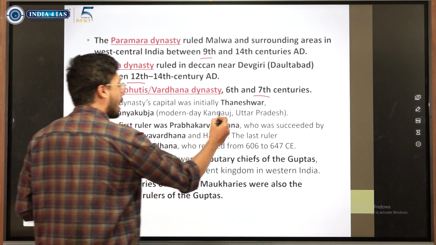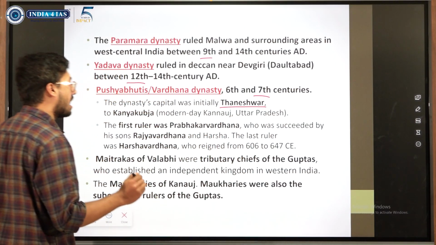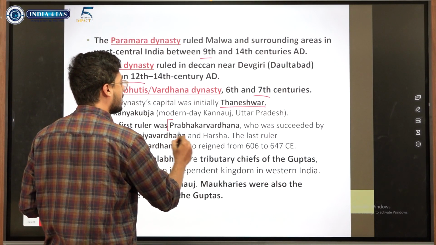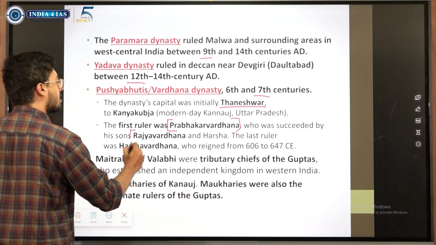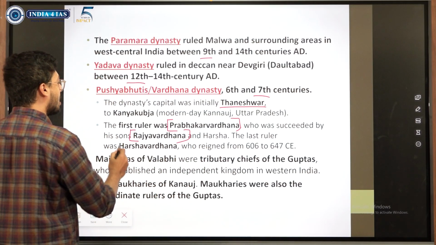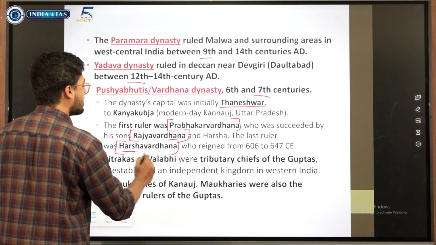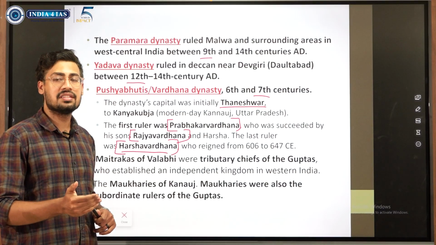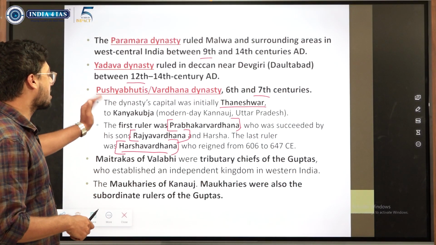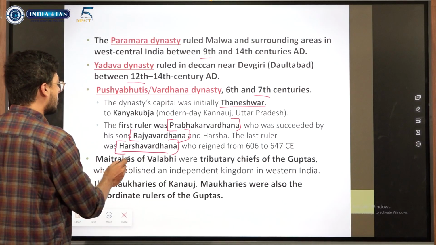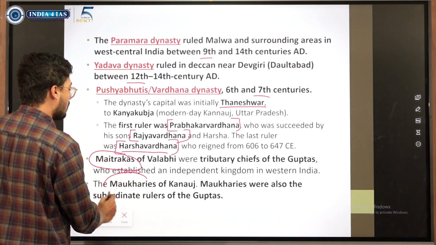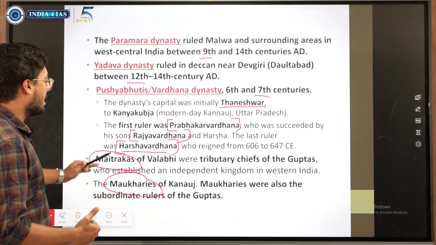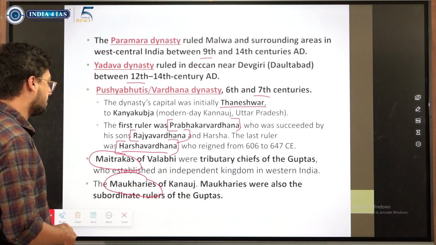The capital of the Pushyabhuti or Vardhana dynasty is Thaneshwar. The first ruler was Prabhakaravardhana. After Prabhakaravardhana comes Rajyavardhana. After them comes Harshavardhana. The only one we usually remember is Harshavardhana, so try to remember this also. Pushyabhutis is nothing but the Vardhana dynasty. One thing we can try to remember of Maitrakas and Maukharis is that both served under the Guptas, and once Gupta rule ended, they established their independent rule.